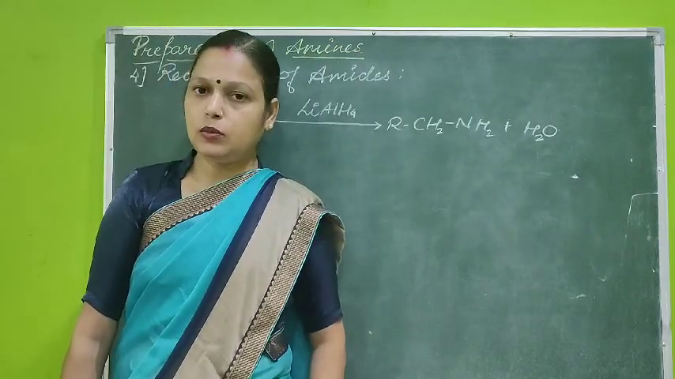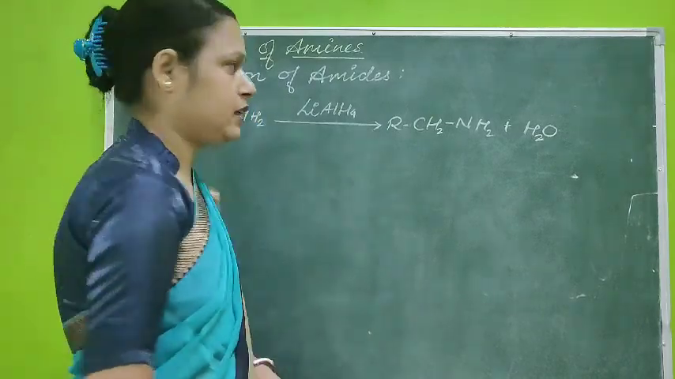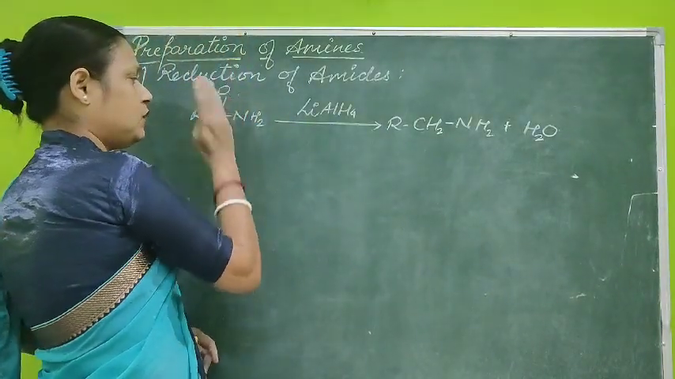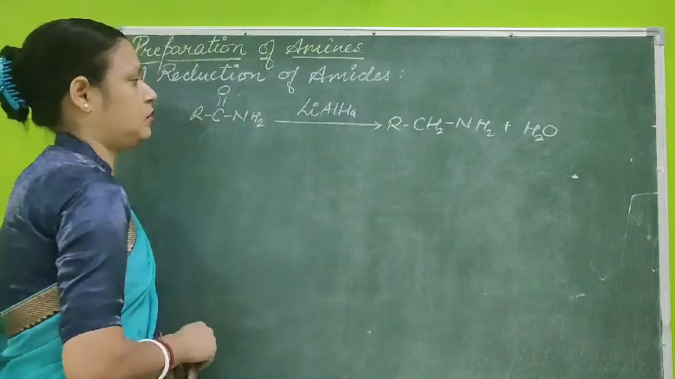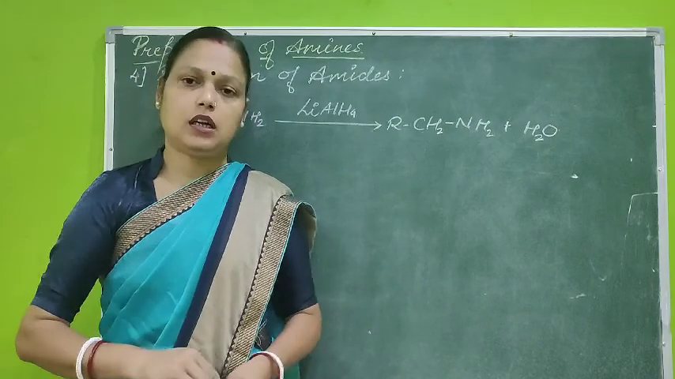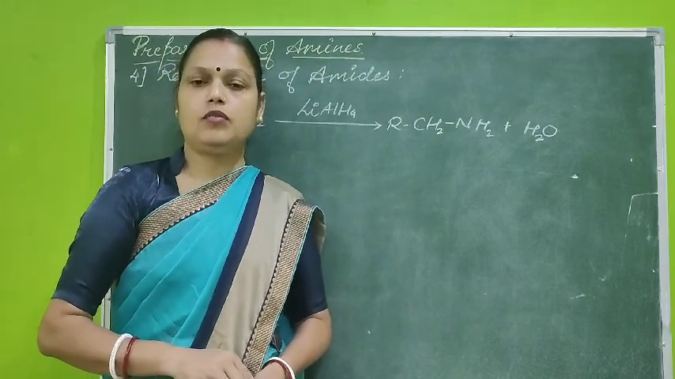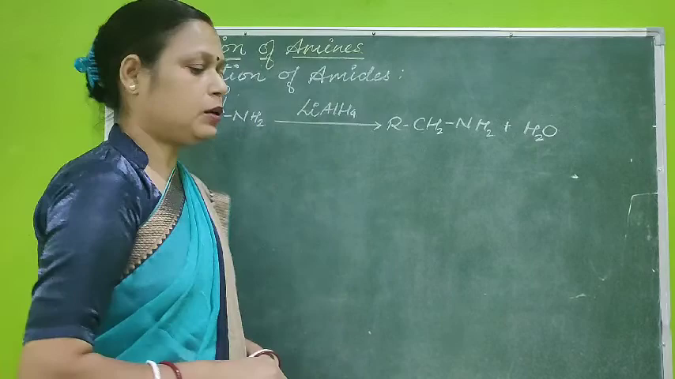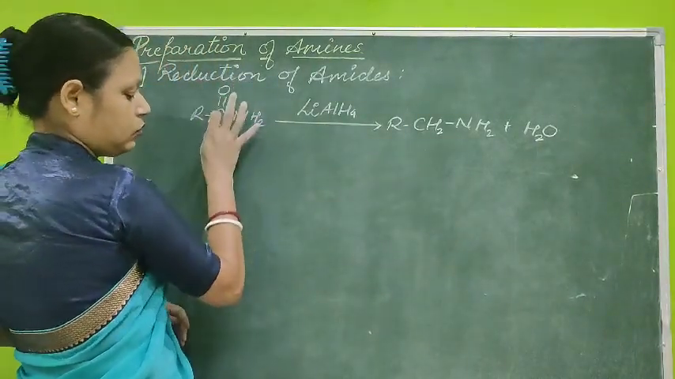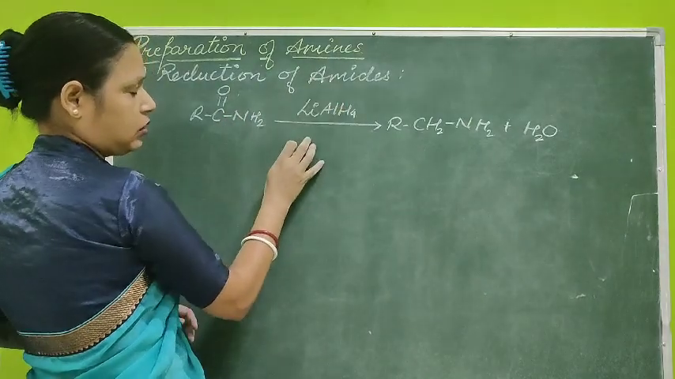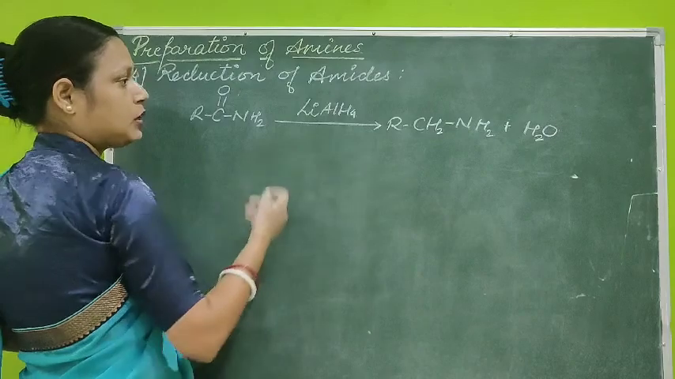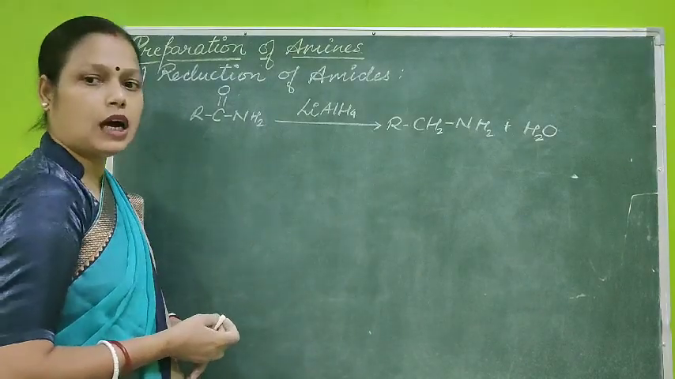Now the next method of preparation is reduction of amides. Amides are compounds having a carbonyl group in between, and on one side the NH2 is also present. There also the reduction is done in order to obtain primary amines. This method is useful for preparation of primary amines. So what is the mechanism here? Amides are taken, and then the reduction is done with the help of stronger reducing agents. Like this one here, we are using lithium aluminium hydride.